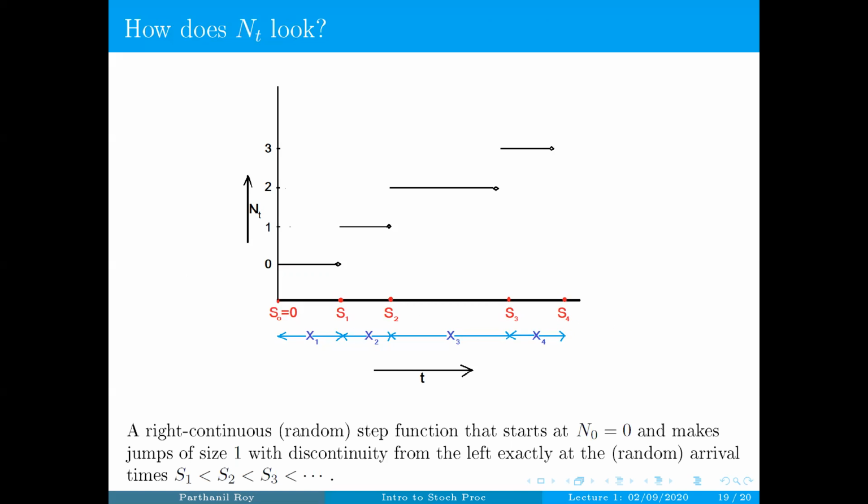Now, these arrival times are, of course, random variables. So this is actually a random step function. It's a random function, and the randomness comes in the positions of the jumps. Everything else is deterministic. Only the positions of the jumps are random.